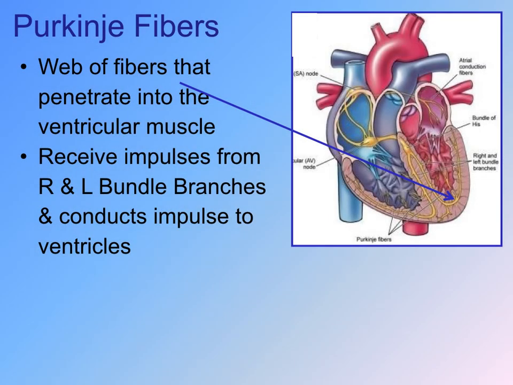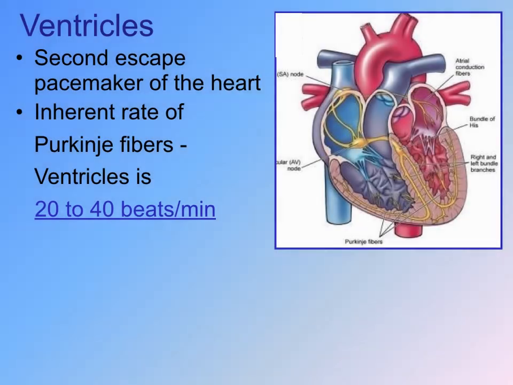The Purkinje fibers are the web of fibers that penetrate into the ventricle muscle itself. It receives impulses from the right and left bundle branches, and then it conducts those to the rest of the ventricles themselves. The ventricles can be considered a second escape pacemaker. And the inherent rate of the Purkinje fibers, or the ventricles, is 20 to 40 beats per minute.